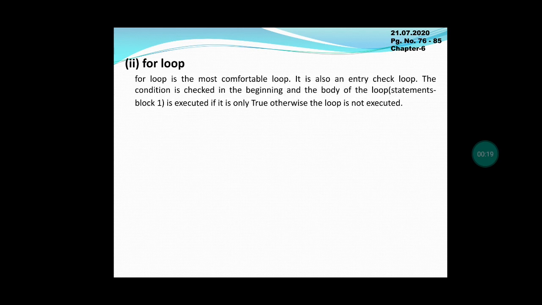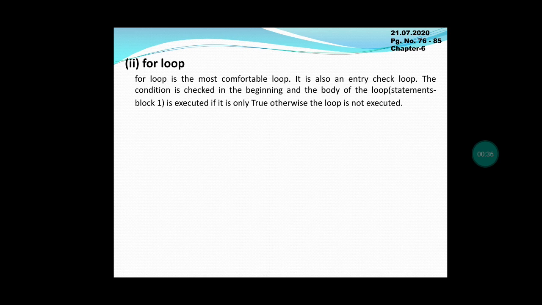Welcome students. In the last class we saw iteration or looping. In that we discussed the while loop. Today we are going to discuss the for loop. The for loop is an entry check loop and it is the most comfortable loop. Entry check loop means when the condition is given at the beginning, that is called an entry check loop. If the condition is given at the end, that is called an exit check loop.